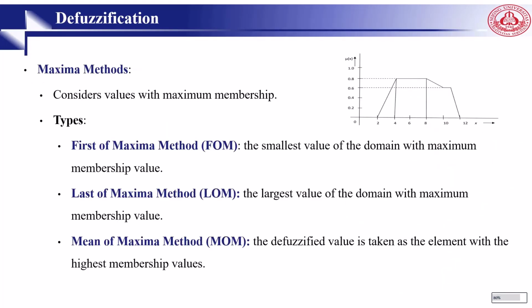Then we have the maximum method. In here we consider values with maximum membership. There are different maximum methods with different conflict resolution strategies for multiple maxima: first of maximum method, last of maximum method, mean of maximum method. In here we take the smallest value of the domain with maximum membership value, the largest, or the mean as the defuzzified value.